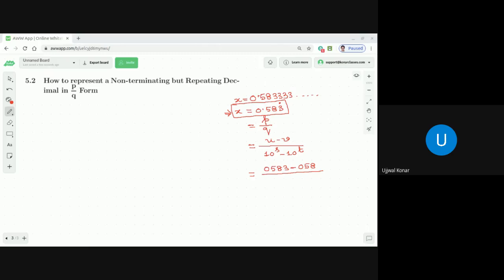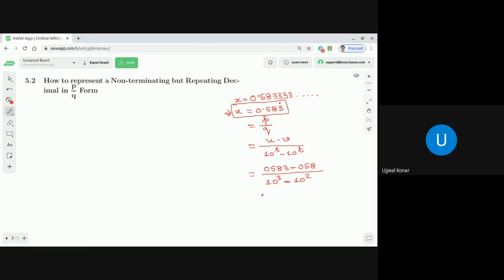Now what is s? S is the number of digits in the given number x after the decimal point. How many numbers are there after the decimal point? 3. It is 3, na? Correct or not? So that is equal to 10 power 3 minus 10 power t. What is t, dear students? T is the number of digits in x after the decimal point that do not repeat. How many such digits are there? 5 and 8, na?